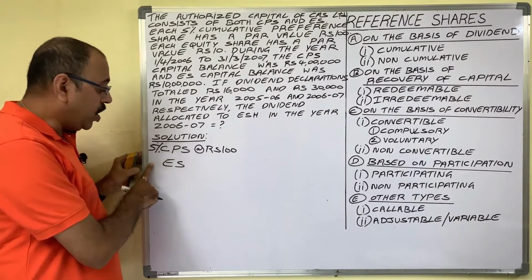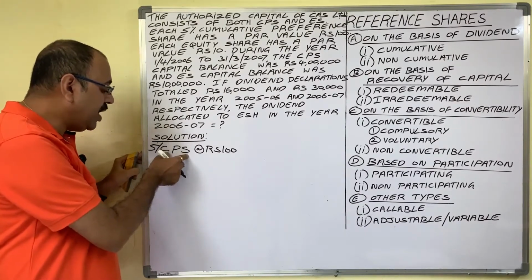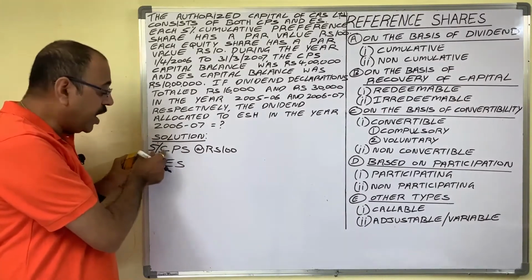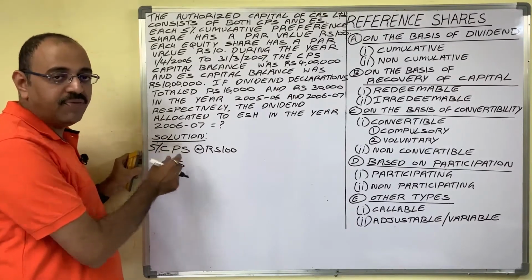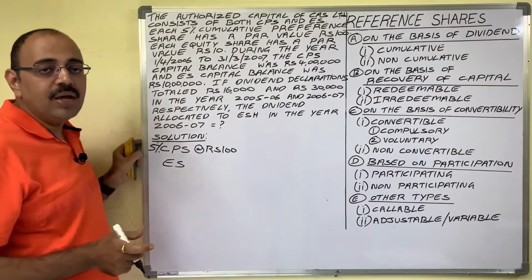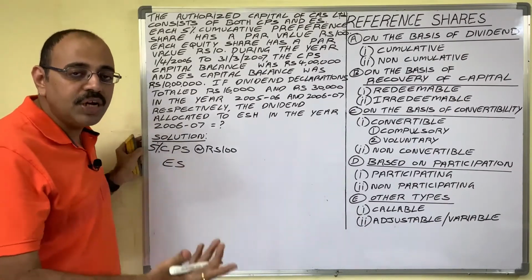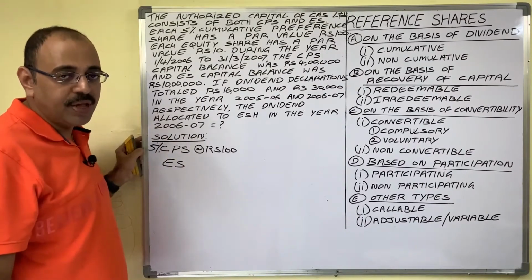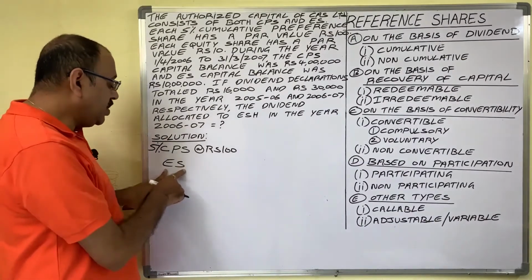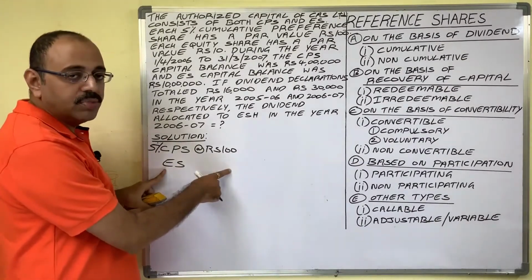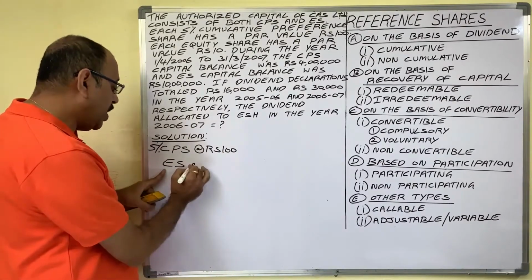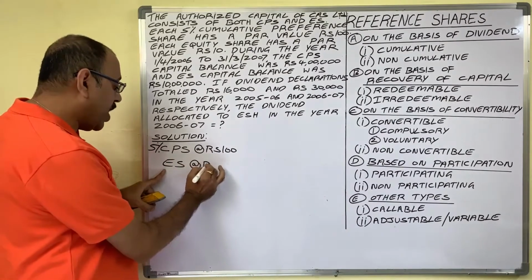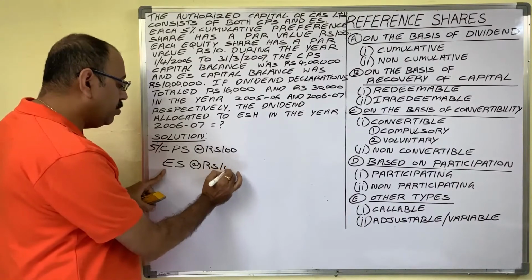You know, because preference share dividend is prefixed, but equity share dividend depends on profitability. Every year, based on the profit, the company decides how much percentage of dividend it has to pay. So equity shares, how many are issued? Not available in the question, but one share's face value is 10 rupees.